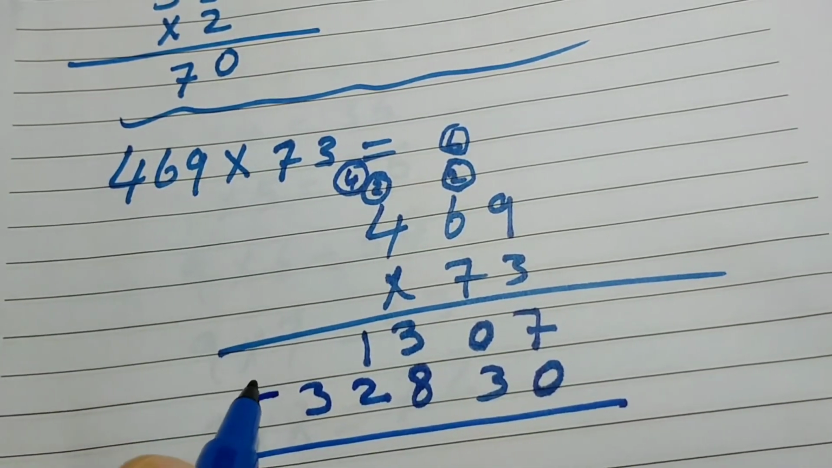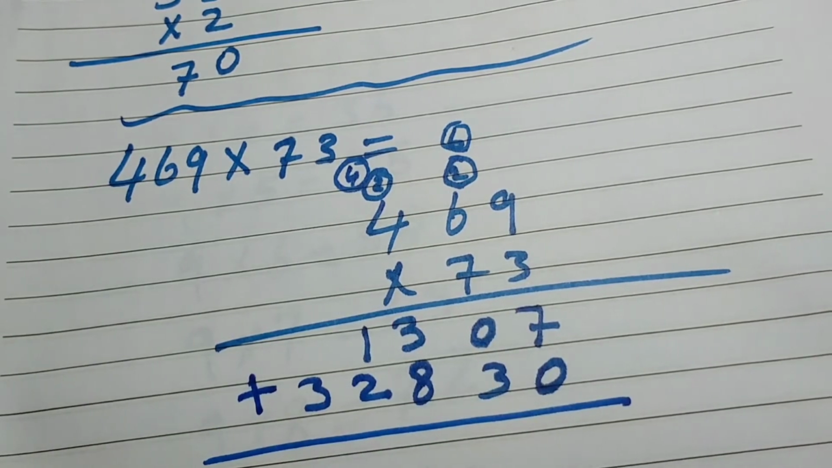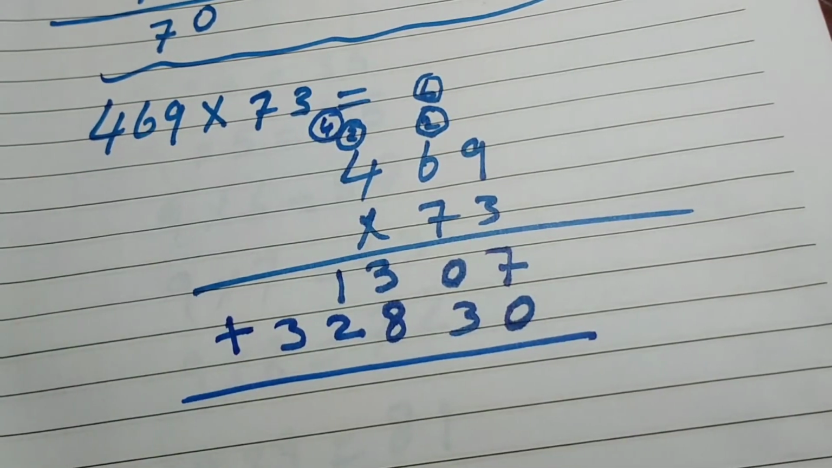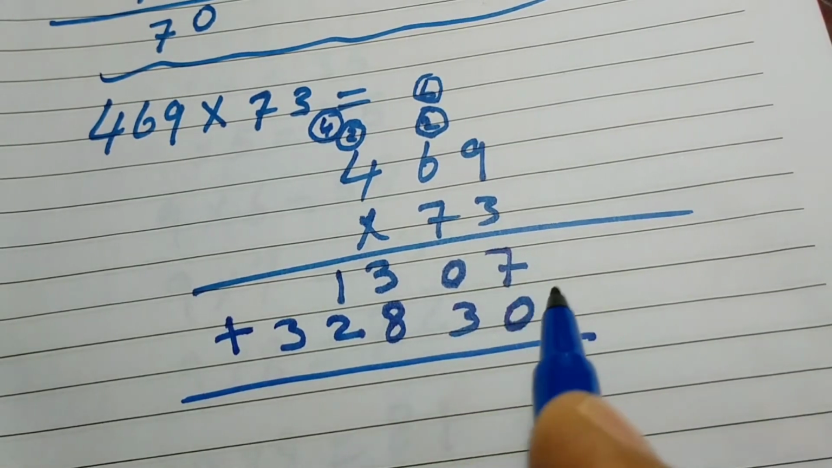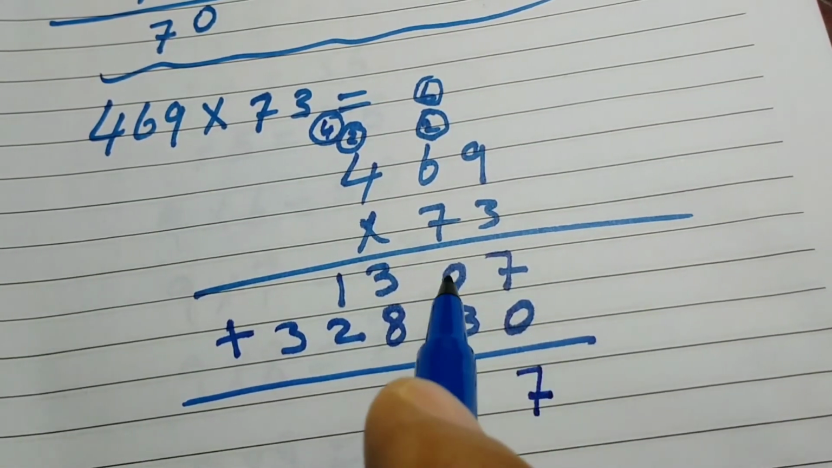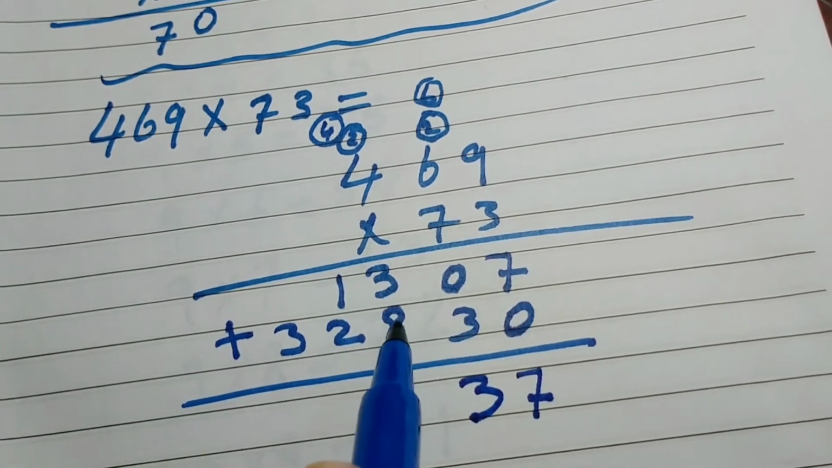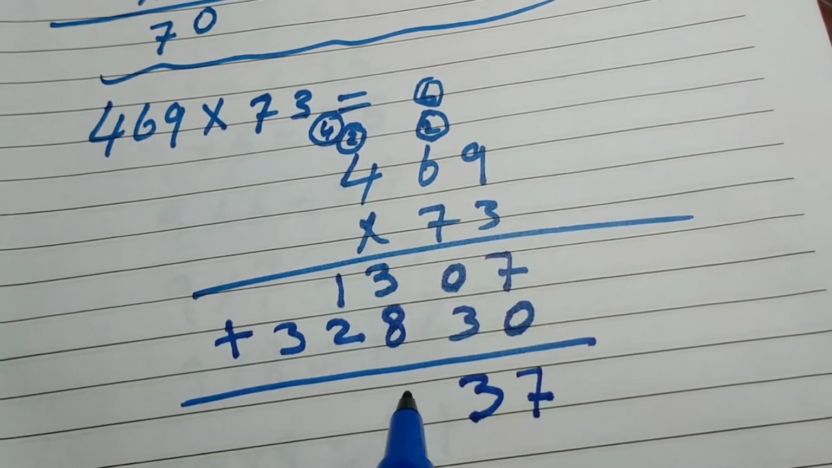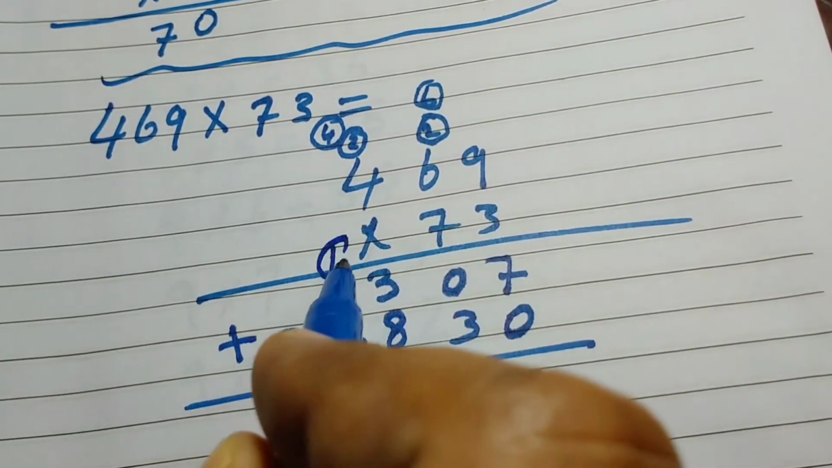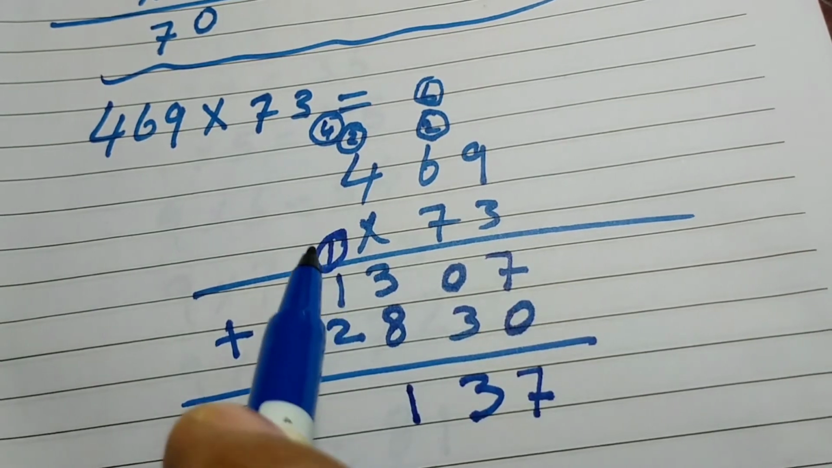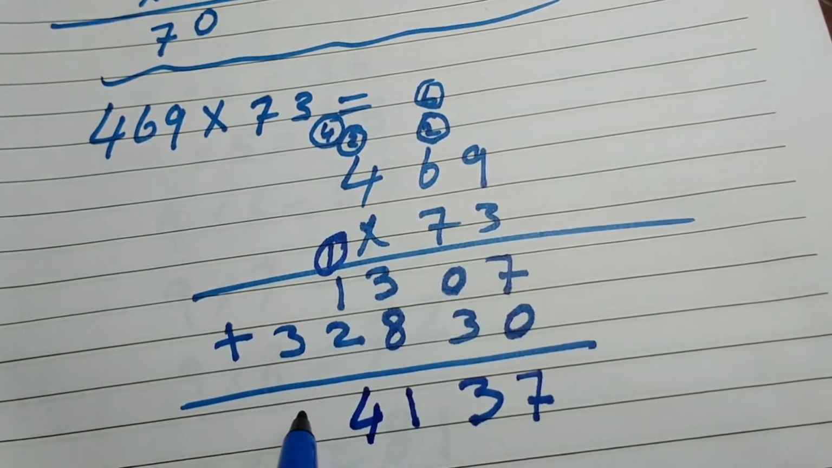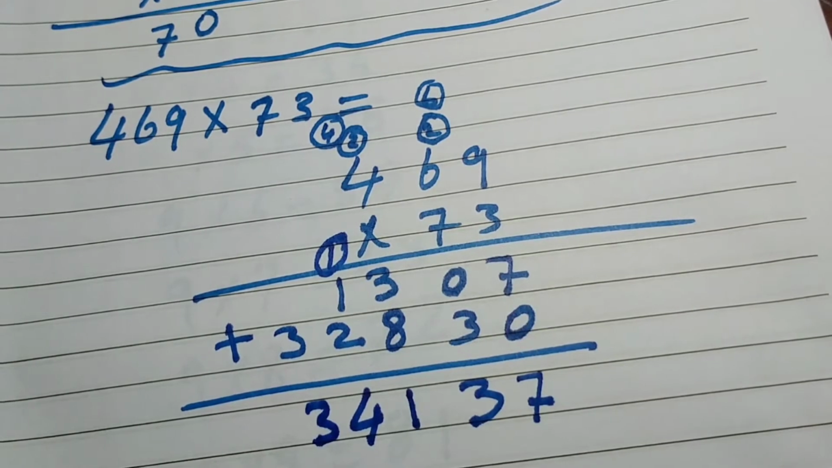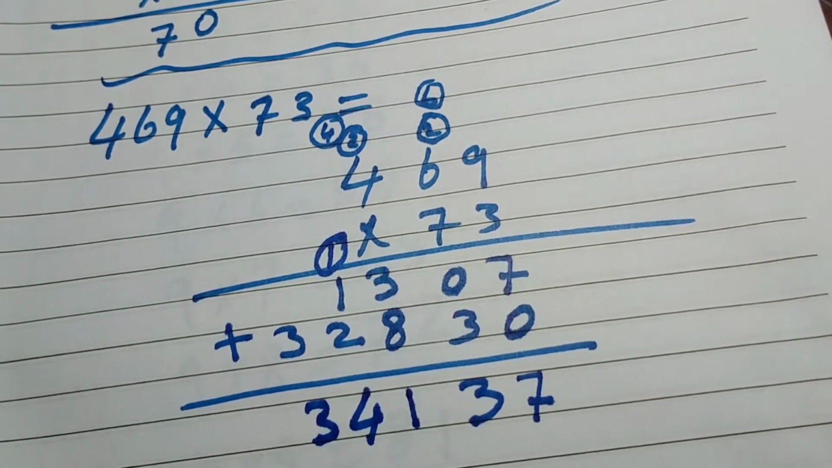Now we will add both rows. After multiplication we will add both rows. So 7 plus 0 equal 7, 0 plus 3 equal 3, 8 plus 3 equal 11. 1 here and 1 we will add in the next column. So 2 plus 1 is 3, 3 plus 1 is 4, and 3 is the same. This is our answer, 34,137. This is our answer.